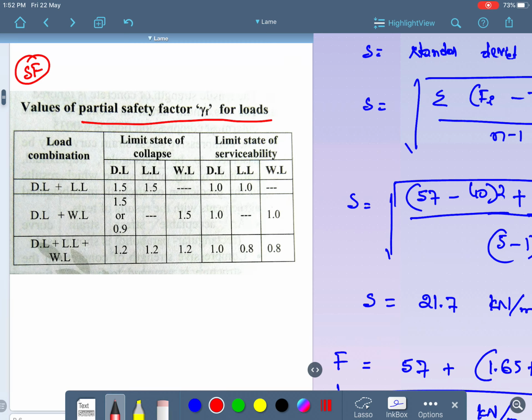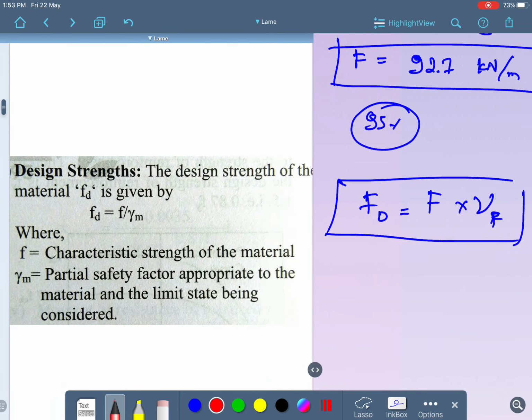Sometimes in the questions they will give the load combination, either dead load plus live load, dead load plus wind load, or dead load plus live load plus wind load. If the combination is dead load plus live load, in the limit state of collapse, what is the load combination? 1.5 plus 1.5, which is equal to 3. In case of this, it becomes 2. Like that, with respect to the load combination, you need to take the value of gamma F. One is with respect to limit state of collapse, and one more is with respect to limit state of serviceability. Okay, this is what.